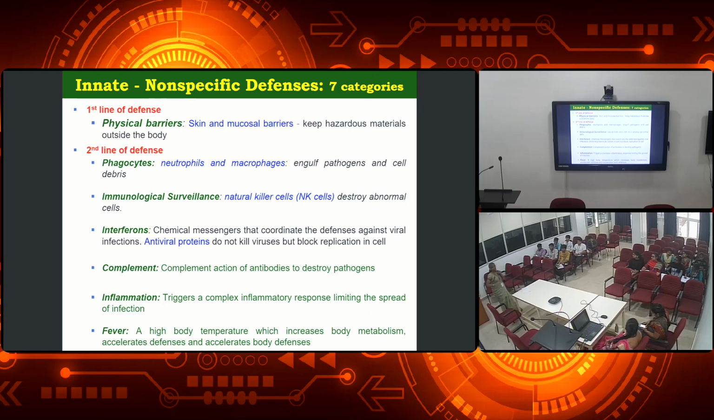And then the last one is the fever, right? So when our body temperature is increased, what does it mean? It is increasing the metabolic rate, right? So when the body temperature is increased, the pathogens cannot survive in the high temperature, so they will die. So we will be discussing this also in detail later.